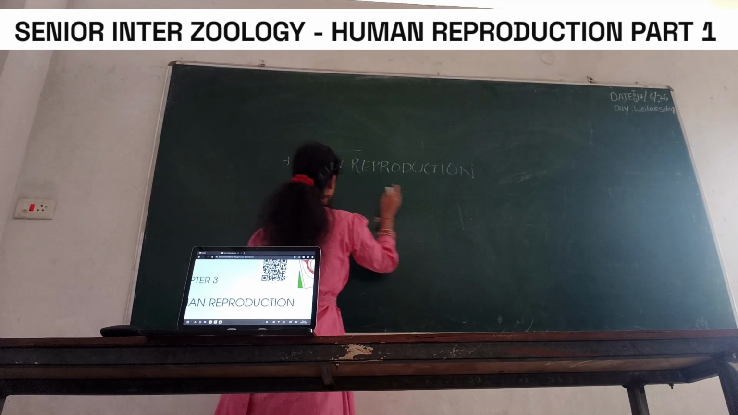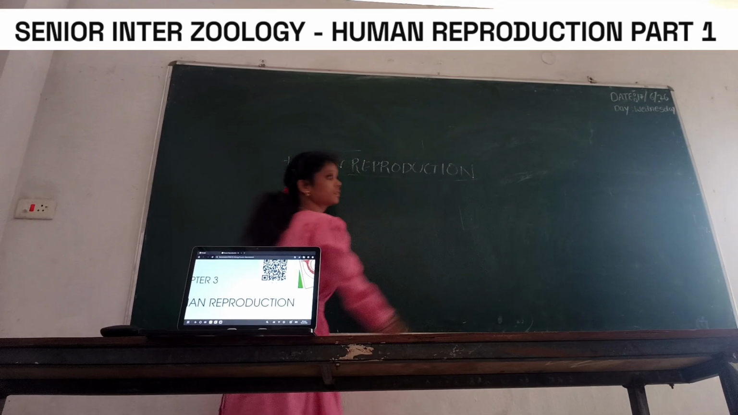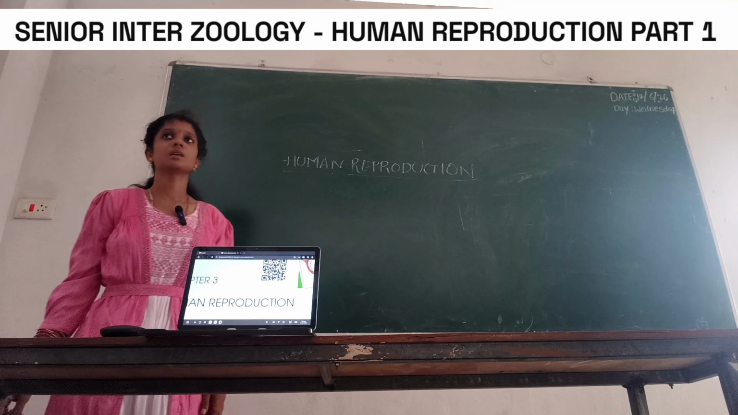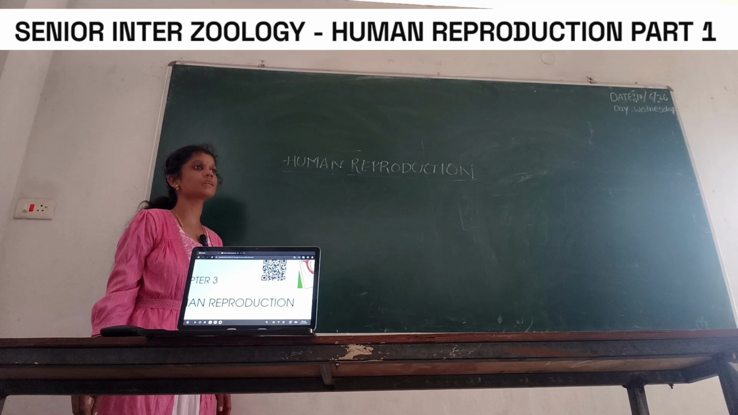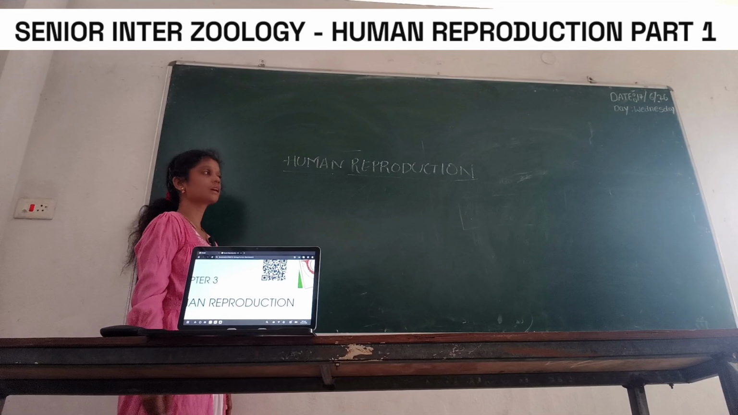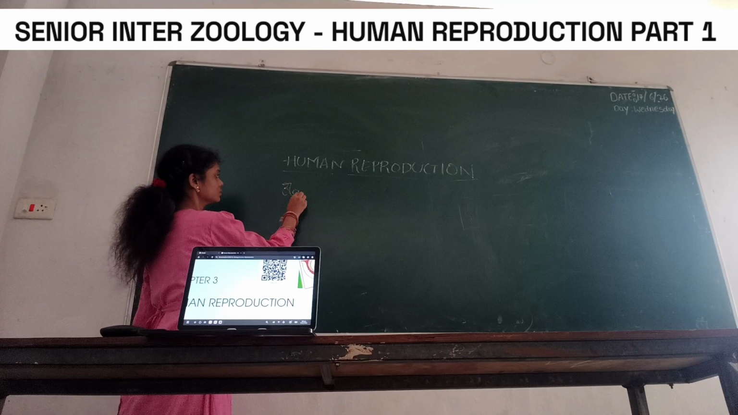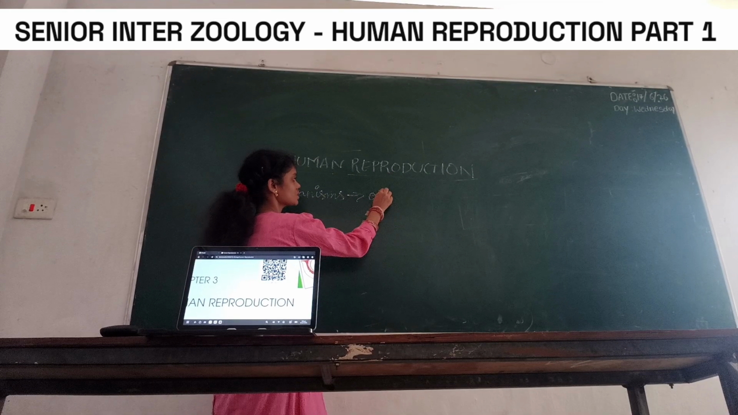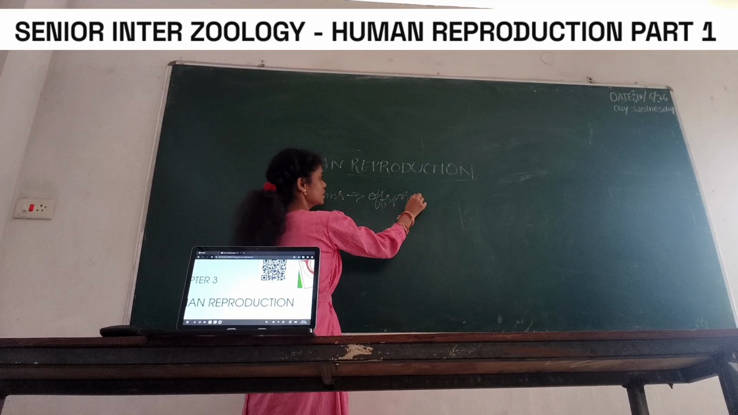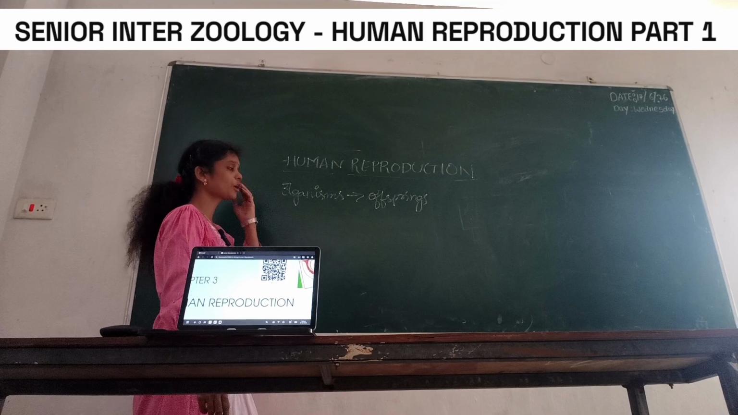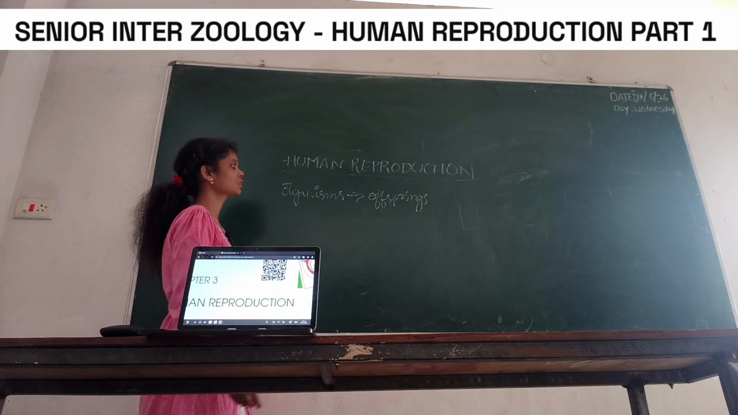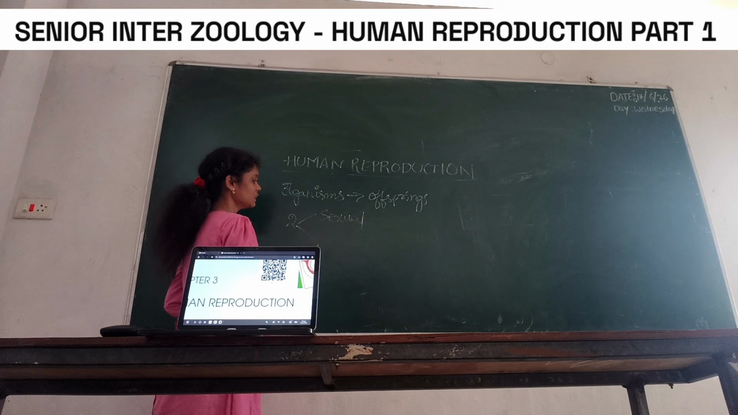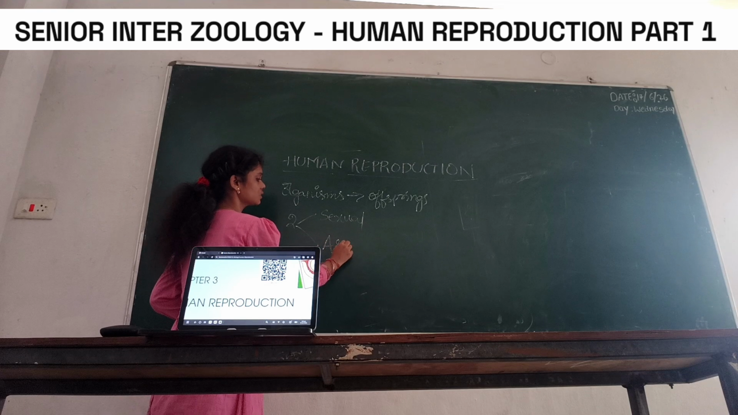What is meant by reproduction? Can anyone tell me the definition of reproduction? The process by which organisms produce offspring is known as reproduction. Reproduction is of two types. How many types? Two types. One is sexual reproduction, and the other is asexual reproduction.